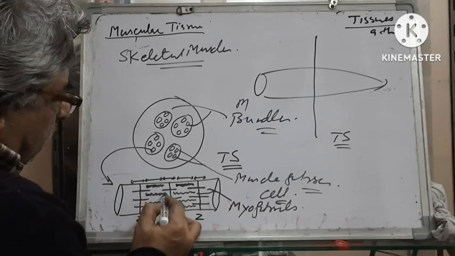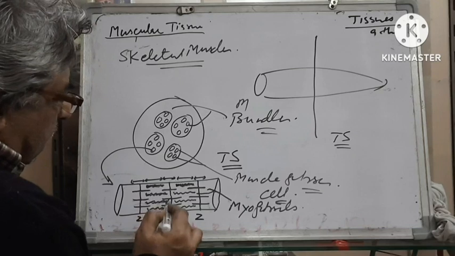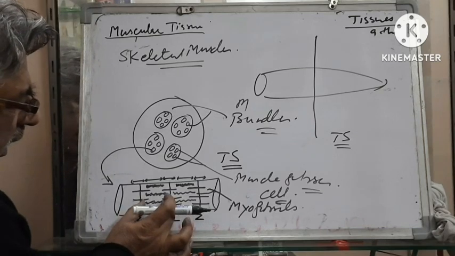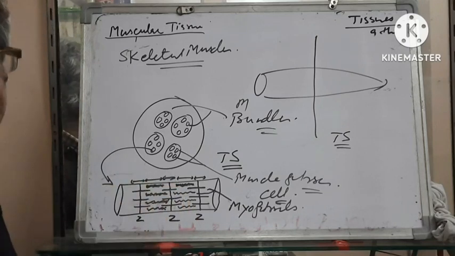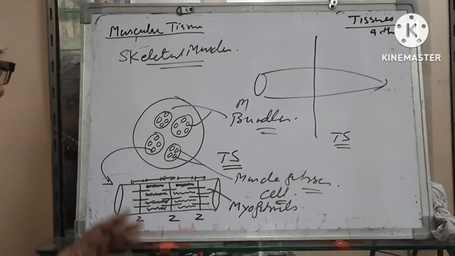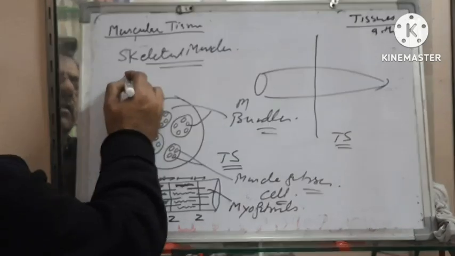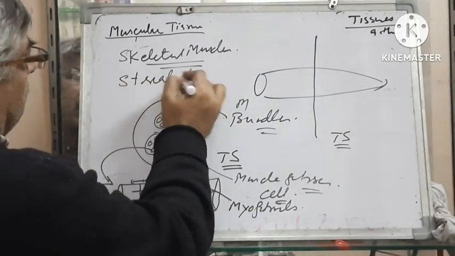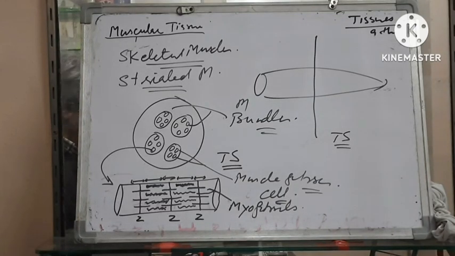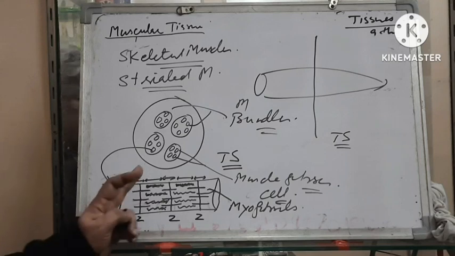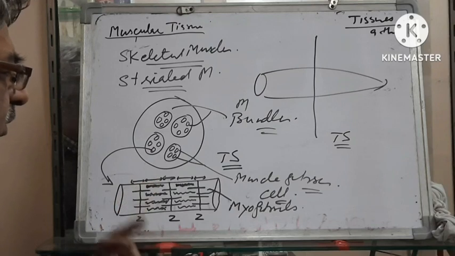So we can see alternate dark and light bands. So another name for these skeletal muscles is striated muscles, because they show alternate striations of dark and light filaments due to these myofibrils.